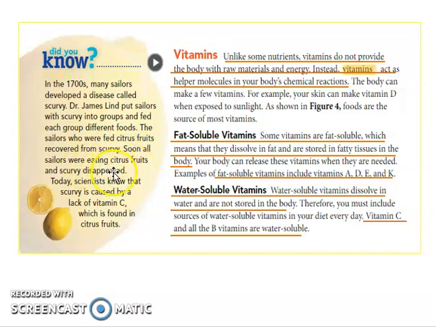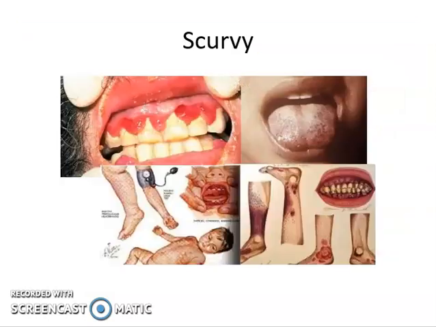Soon, all the sailors were eating citrus fruits and scurvy disappeared. Today, scientists know that scurvy is caused by lack of vitamin C, which is found in citrus food. You know what a scurvy is? If you have scurvy, you will have gum diseases and some rashes.